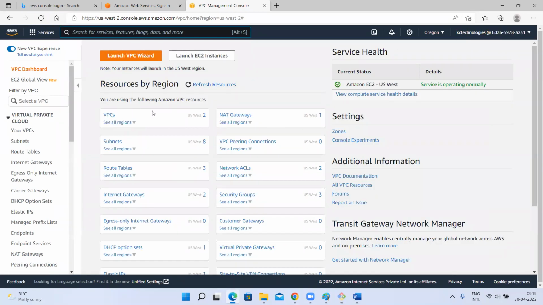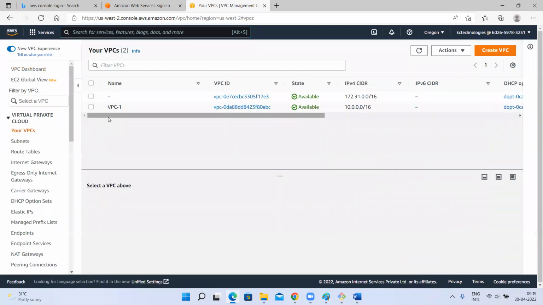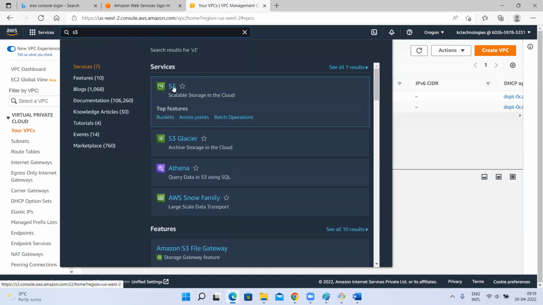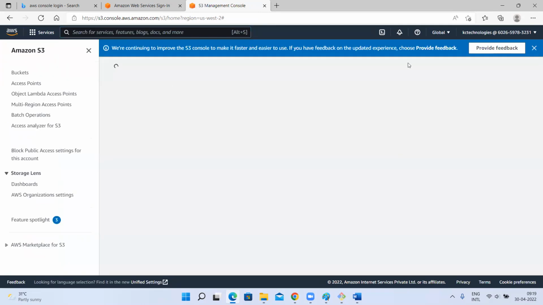See, in VPC you will get access. When you are giving EC2 access, you will have some access on VPC as well, right? Okay. Now someone in Oregon practiced, I guess, so there is some extra VPC here. Now I'll go to S3, for example. For an EC2 user there will be some access on VPC as well. If you have EC2 full access, you can control VPC as well, a little bit, not everything. Let me go to S3.